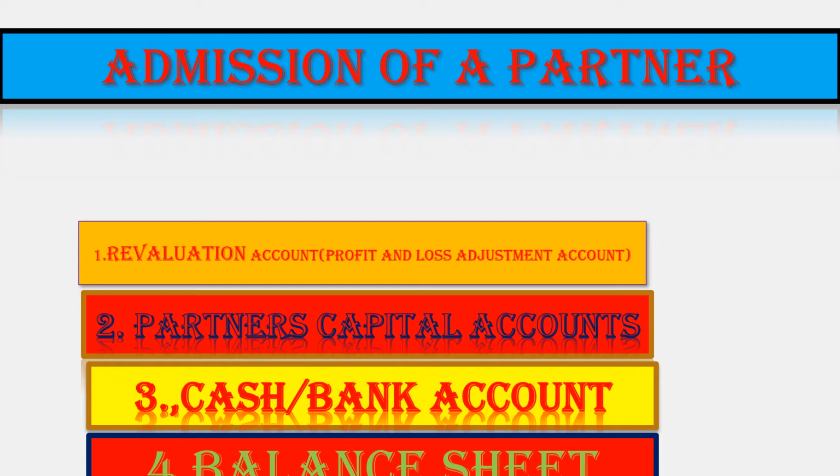The other method is, in the old balance sheet, machinery 60,000. In adjustment, he says machinery is to be revalued at rupees 50,000. It means the value of machinery has decreased.